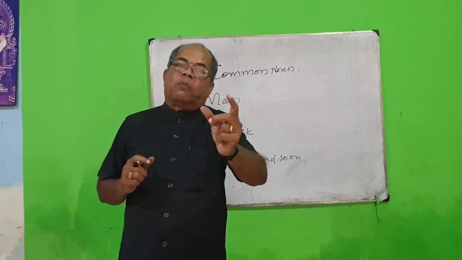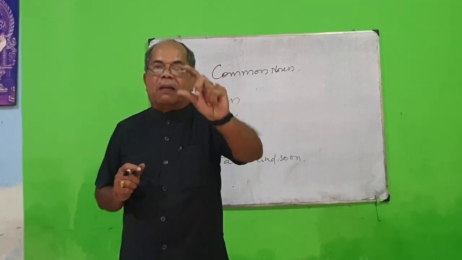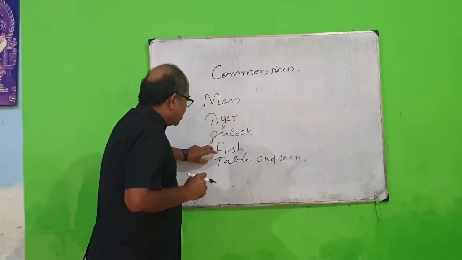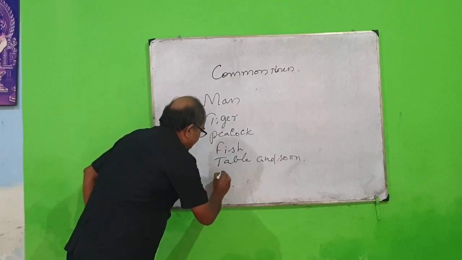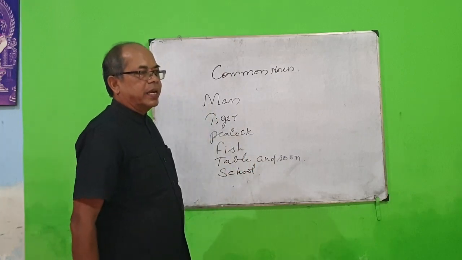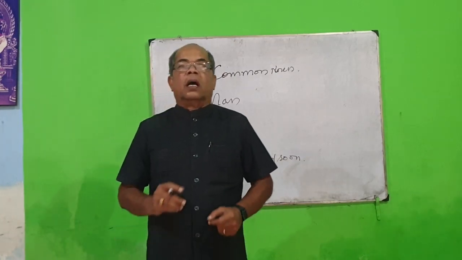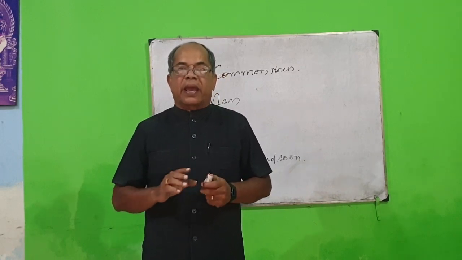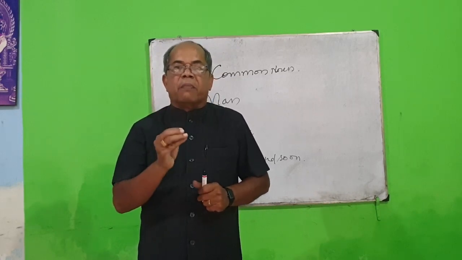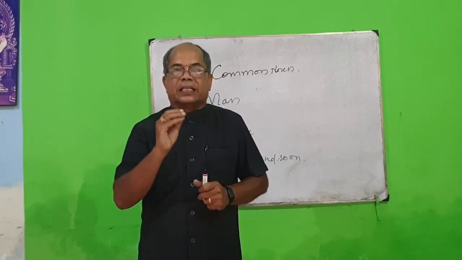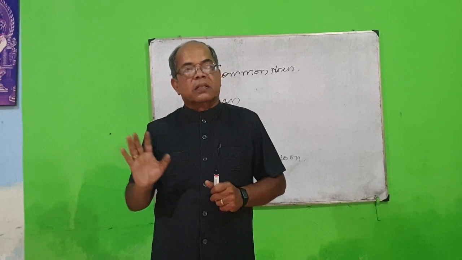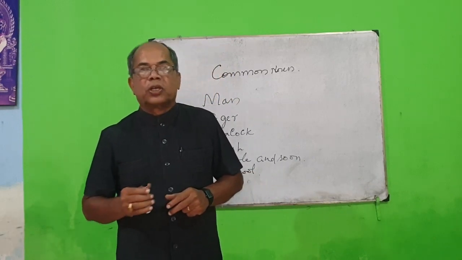When I say name, let me take into account person, animal, place, thing, action. I say man, tiger, peacock, fish, table, and then a school. Okay, school. Like that you can take. So common noun denotes the name of a person, animal, place, thing or action, and which is common to such names. That's all. Okay, thank you very much.